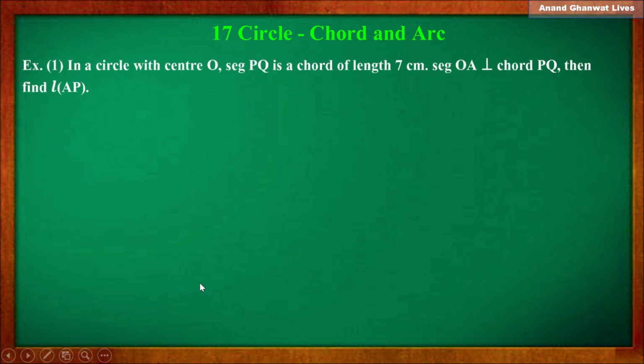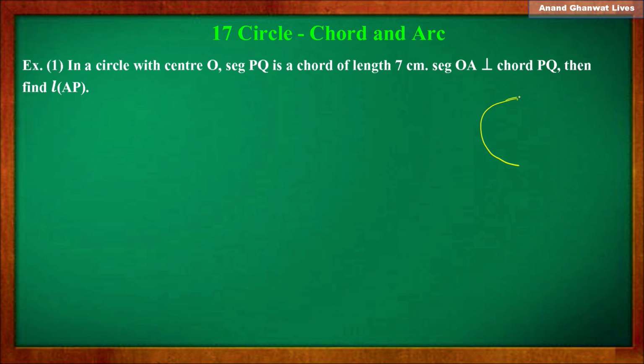First question, in a circle with center O, segment PQ is a chord of length 7 cm. Segment OA is perpendicular to chord PQ, then find length AP. Now before solving you have to draw a related diagram.